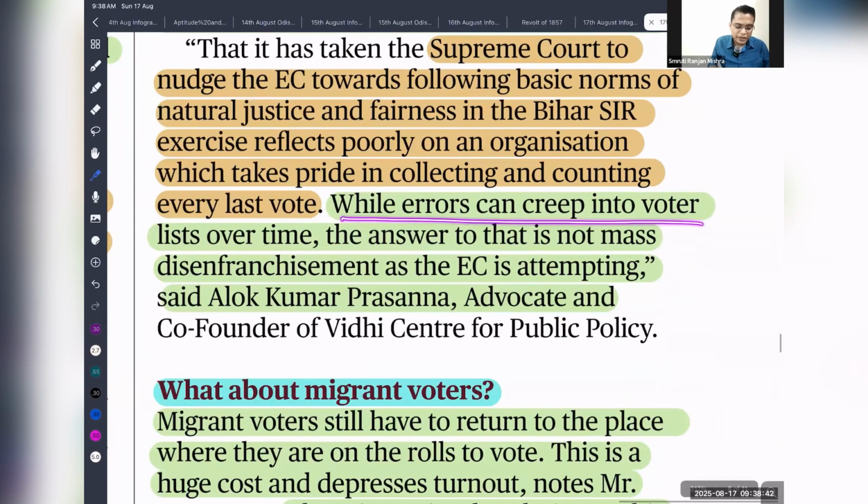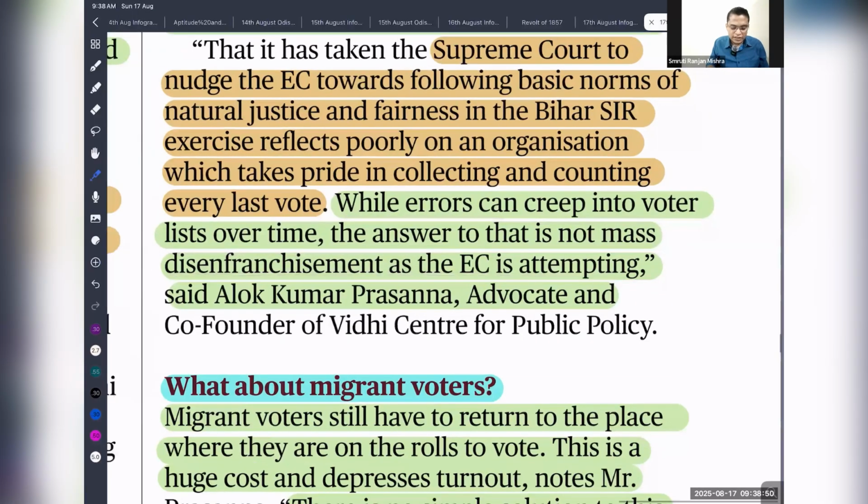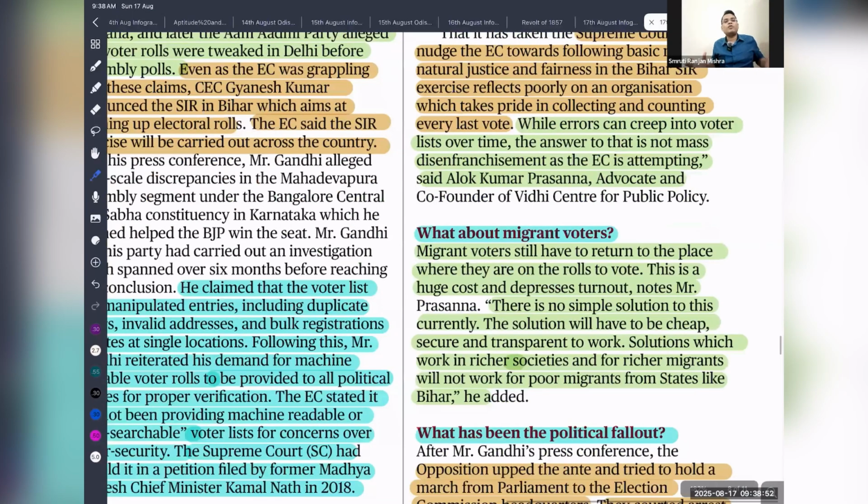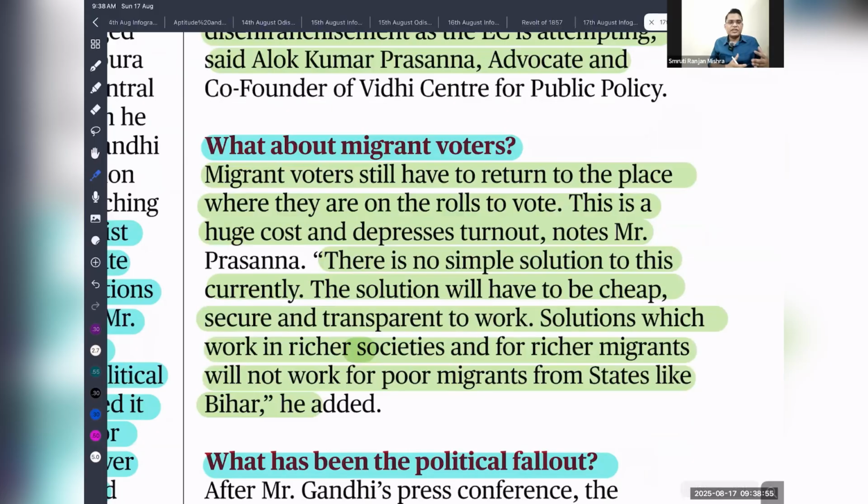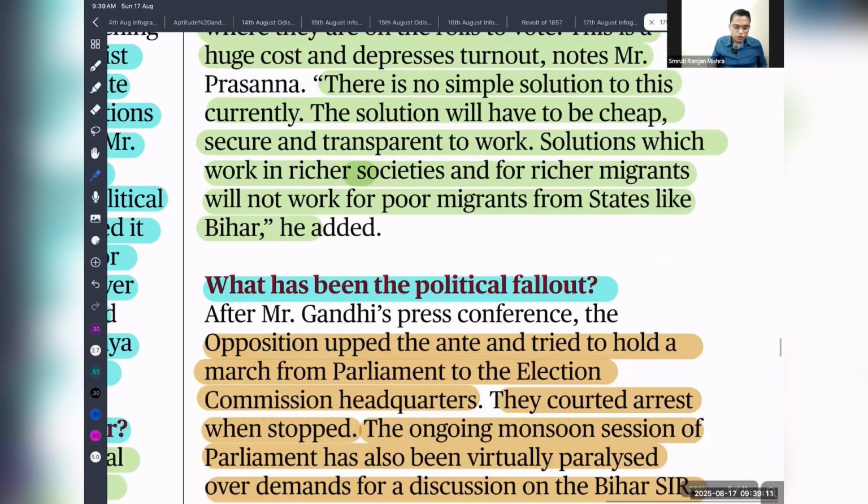While errors can creep into the voter list over time, the answer to that is not mass disenfranchisement, as the Election Commission is attempting. So this is what was said about the Election Commission. Then what about the migrant voter? During the special intensive revision drive, migrant workers have to travel long distances to register their vote. But it is very difficult for migrant workers, and they don't have money to travel. So the Election Commission needs to factor that in and create a system that is easy, transparent, and low cost for these voters to register.